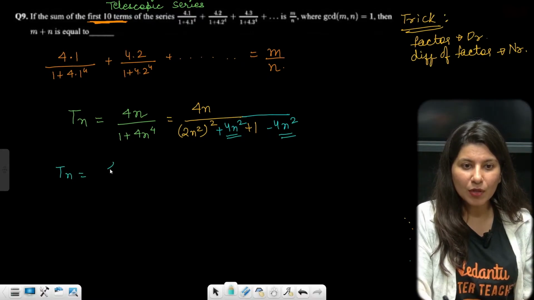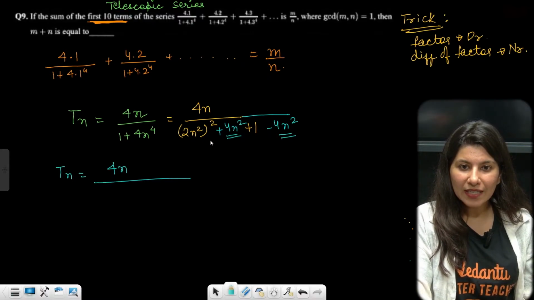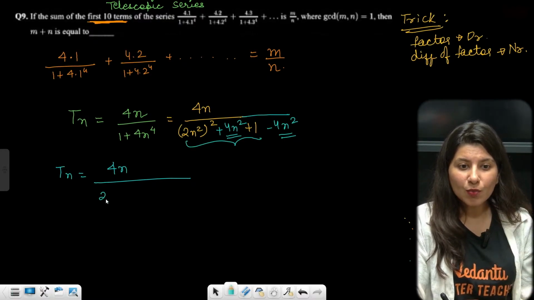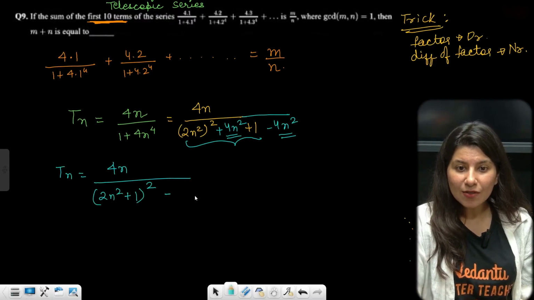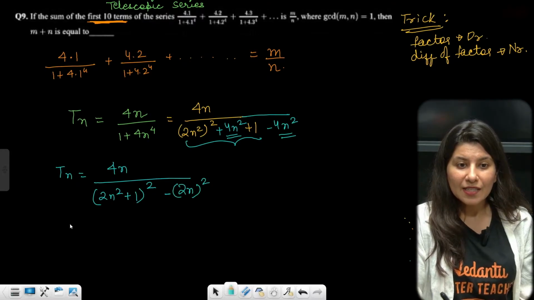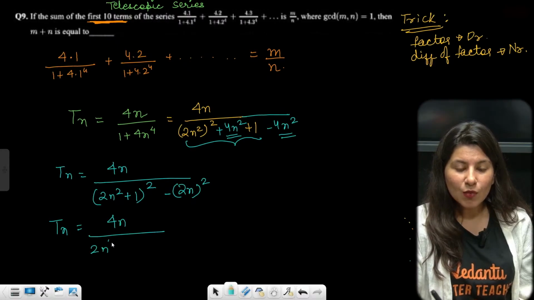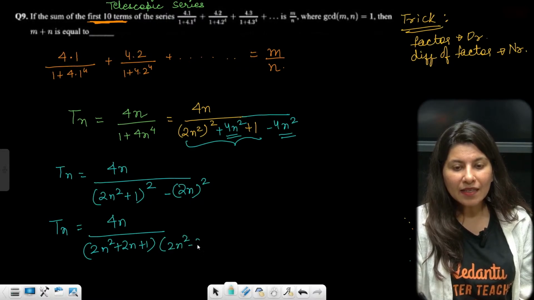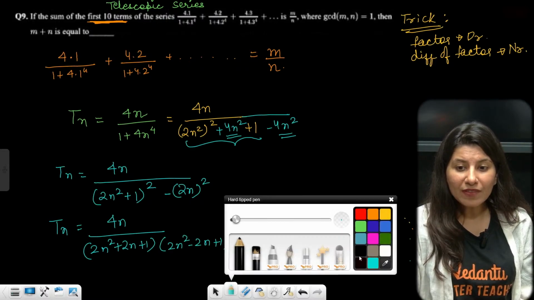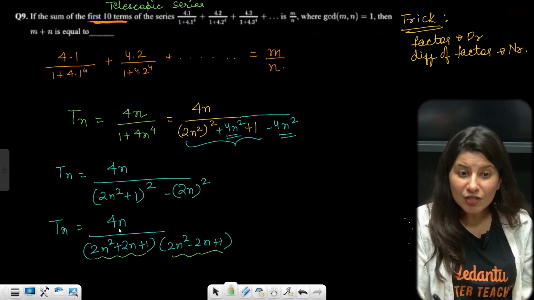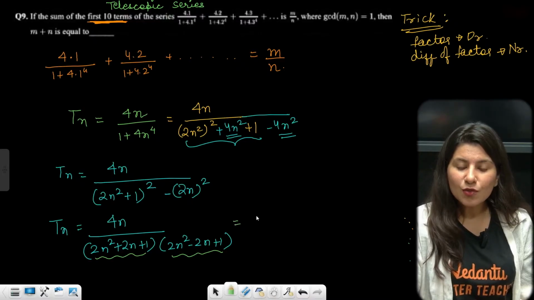So Tn will be what? 4n upon. Can you see this? I have added 4n square specifically for this to become a perfect square. This is a perfect square and this is also a perfect square, 2n whole square. So now we apply a square minus b square, and hence I am going to get factors: 2n square plus 2n plus 1, a plus b, and a minus b. Now the difference of these two is 4n, which is already there in the numerator. You just have to create it.